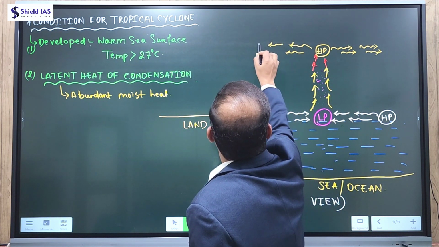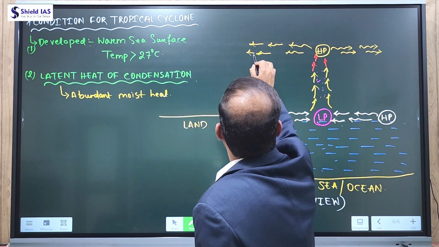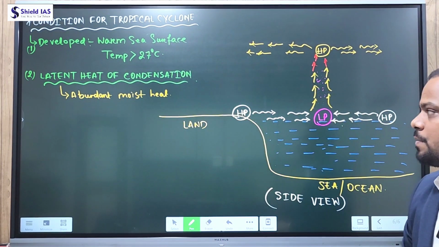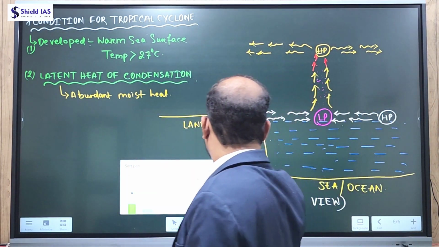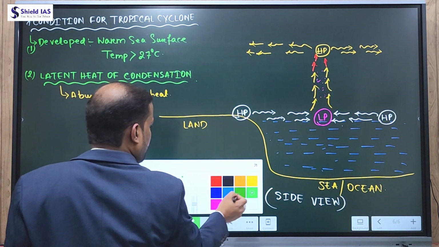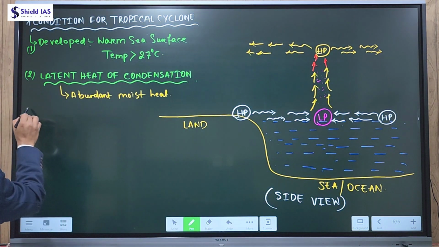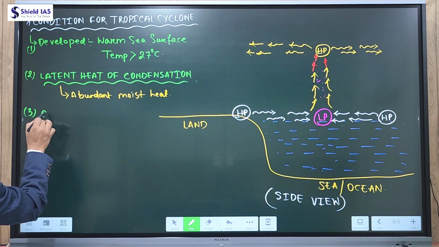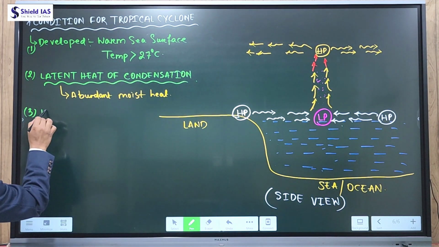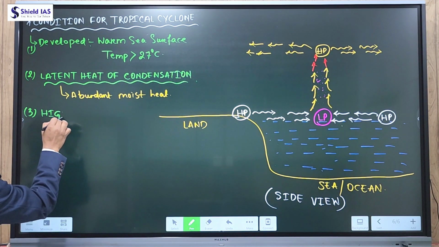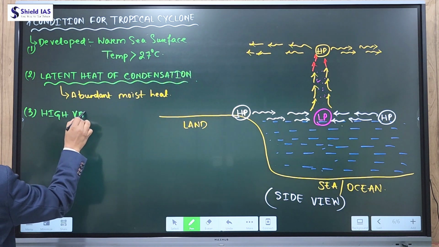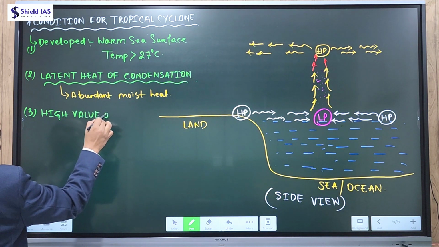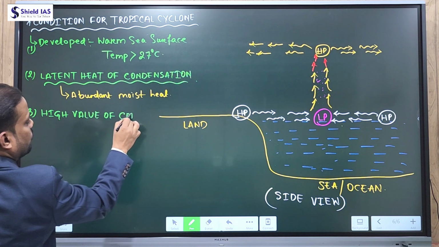In the previous slide we saw that due to the Coriolis force the wind deflects toward the right in the northern hemisphere and left in the southern hemisphere. So the third condition required for the formation of a tropical cyclone is a high value of Coriolis force.